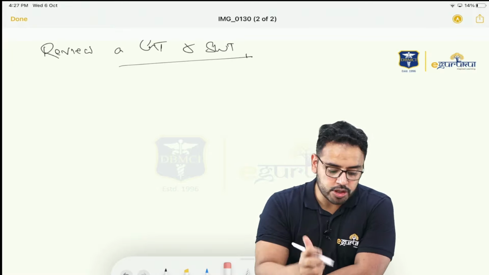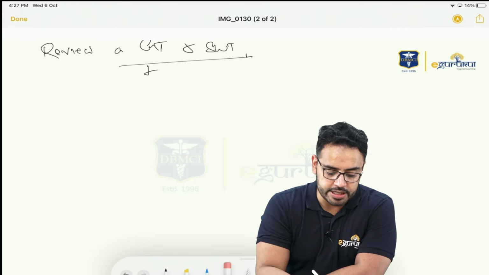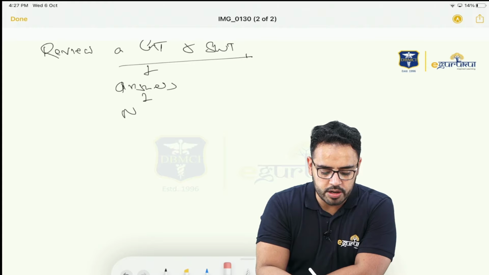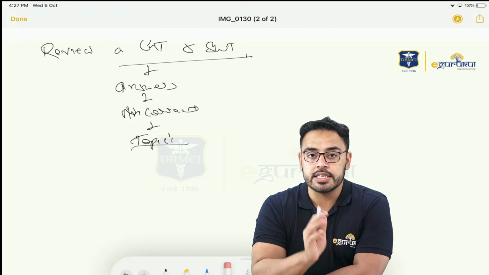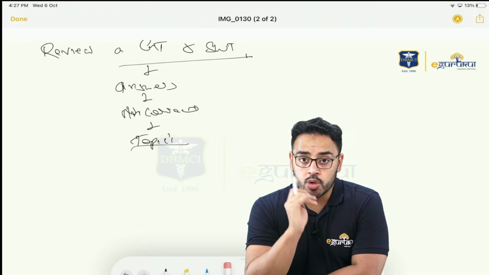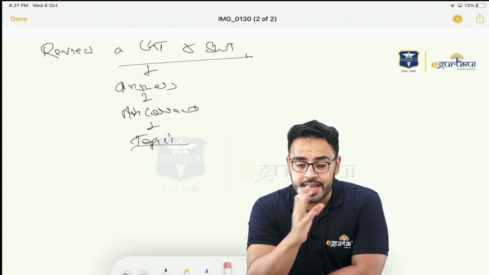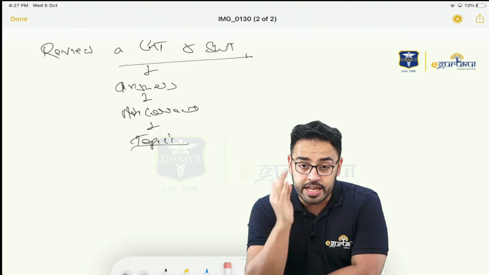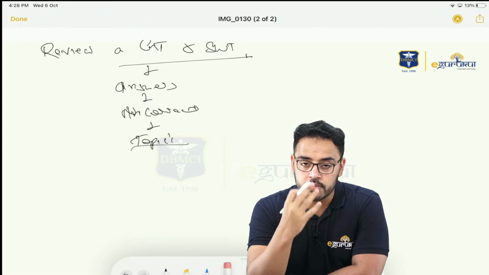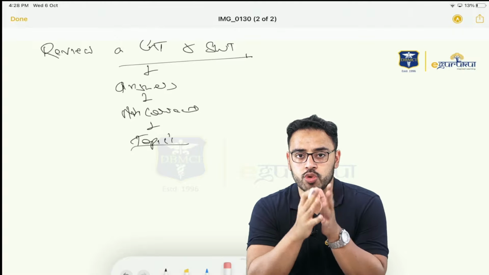So grand test is supposed to be reviewed like that: after every grand test, you go through the answers. You figure out your incorrect ones. Then you find their topics. Let's assume that you marked a question wrong from angina. Now you go back, open your notes and read angina thoroughly again. Now angina was a topic that you were bad at, but you did not know. Now the grand test has shown you the real picture.